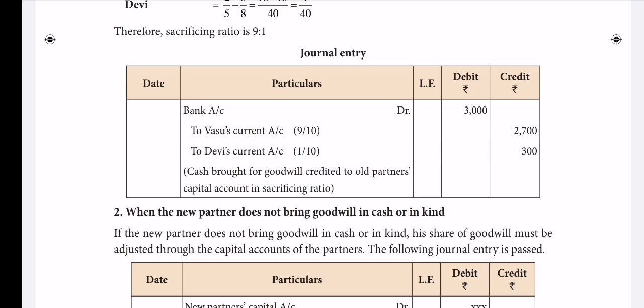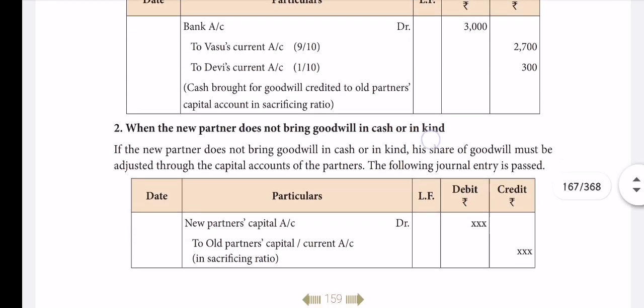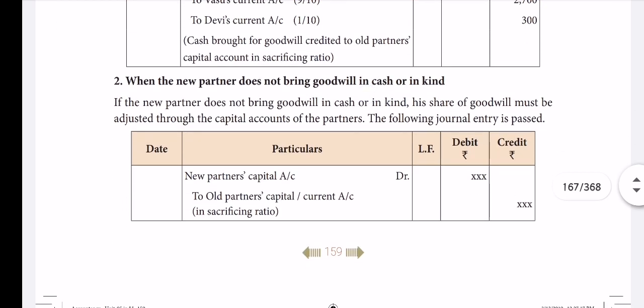Let me begin with the second one, when the new partner does not bring goodwill in cash or in kind. So what he promised to join, he will bring some cash as his share of goodwill.